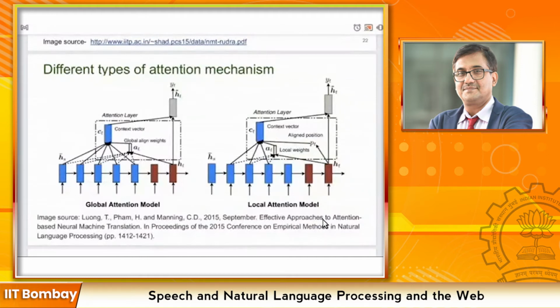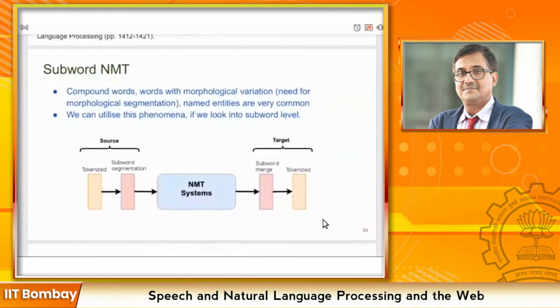Yeah, so this is all about attention. When we are working with NMT systems, we work majorly at the word level. So till now we have discussed where we are working at the word level. But word level might not be sufficient to transfer knowledge from one language to another, especially when the language pairs are distinct. So at the subword level, we want to utilize the morphological variations, compound words, and morphological segmentation in the neural machine translation system. Then the approach can be to tokenize and do subword segmentation.